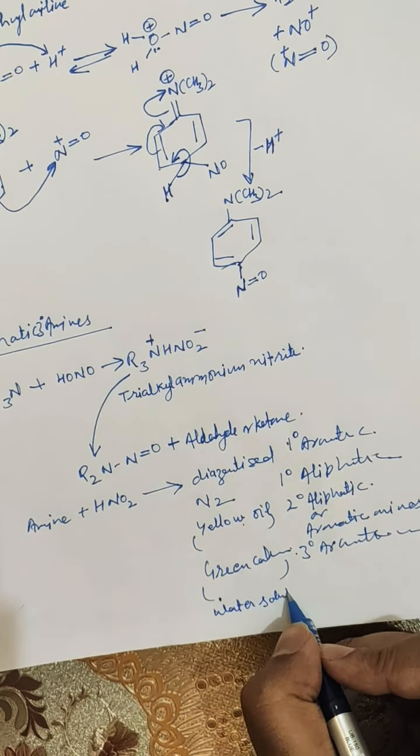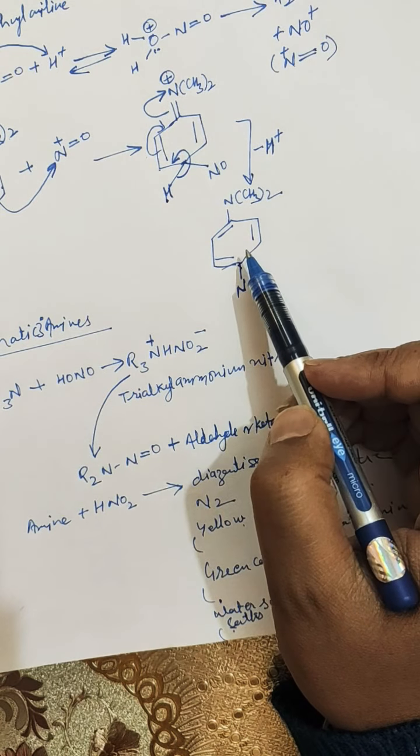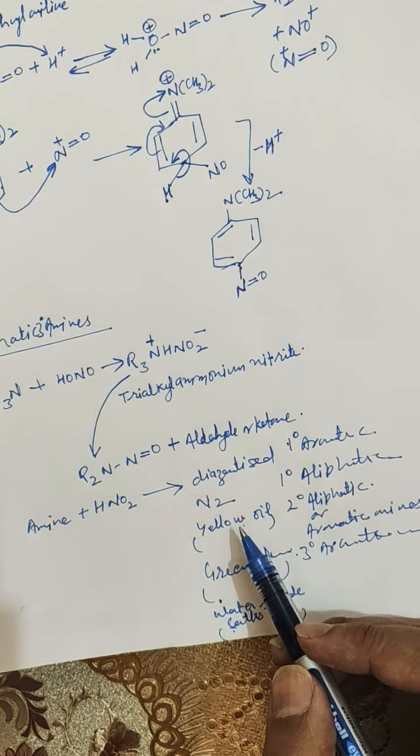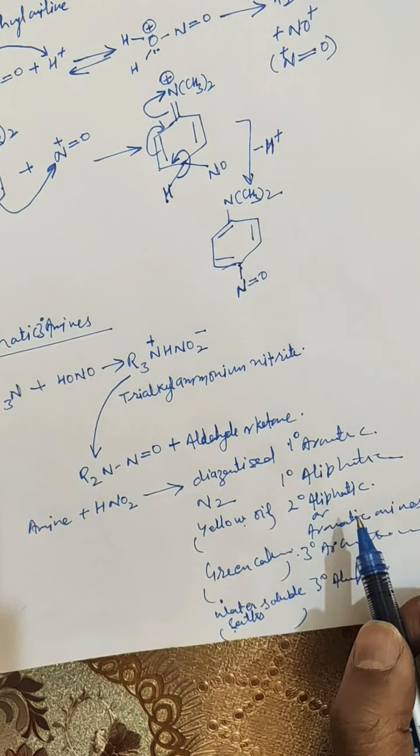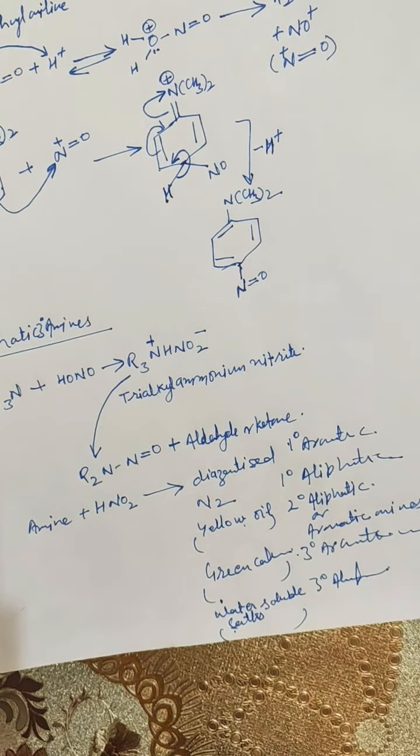Due to formation of this compound. Why is there yellow oil? Due to formation of that compound I told you earlier. So if water soluble, then it means it is a tertiary aliphatic amine. So all of the amines give different products with nitrous acid, and these different products are helpful in distinguishing whether they are primary amines, secondary amines or tertiary amines.